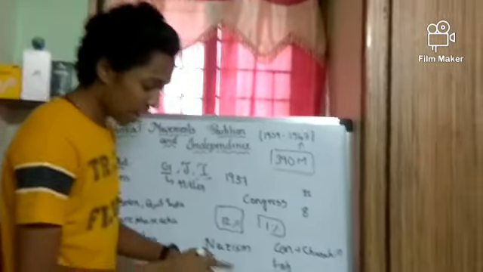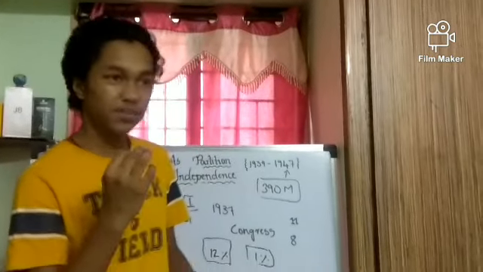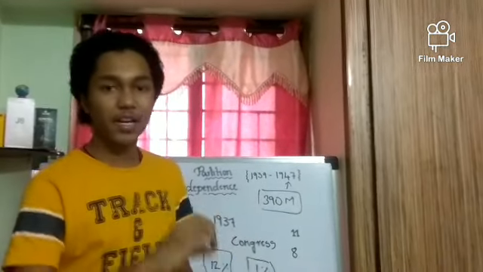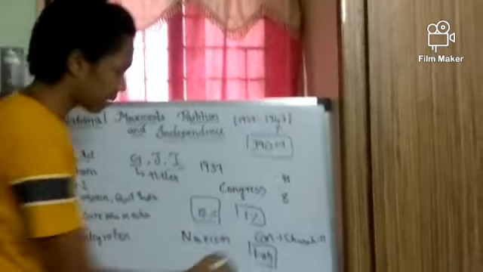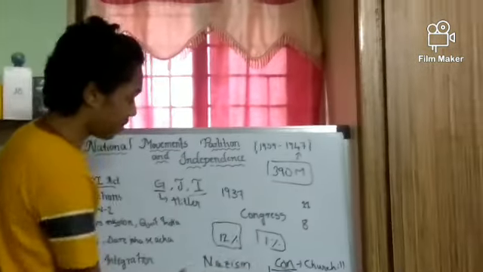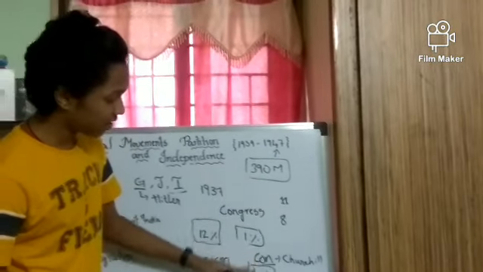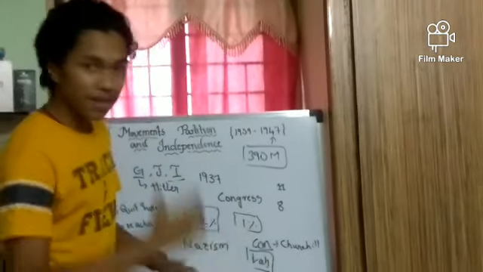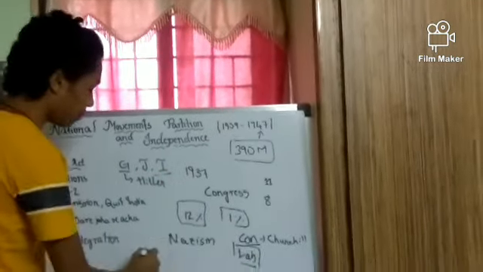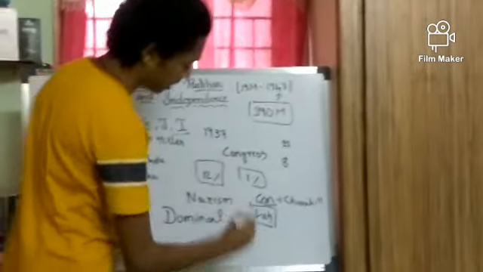The Labour Party was on par with the Congress ideology. They said it is better to give India freedom and let Indians be free. But the Labour Party was not in power at that time; the Conservative Party was. It's like BJP and Congress, how we have in the north and the centre. The Conservative Party was the head at that time, and they made a decision that they would give dominion status to India.